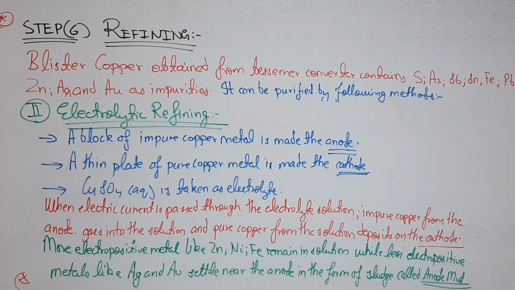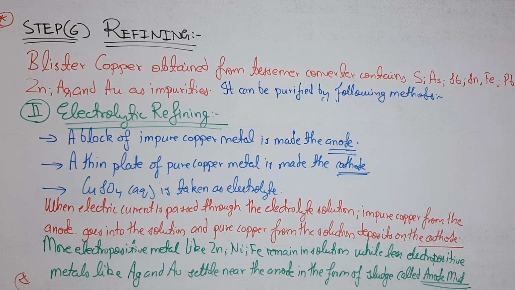So what are the anode and cathode reactions? Remember students, the copper gets oxidized, Cu gives Cu2+ plus 2 electrons, and at the cathode the reaction becomes reverse. That means Cu2+ plus 2 electrons gives Cu, and we get the pure copper.